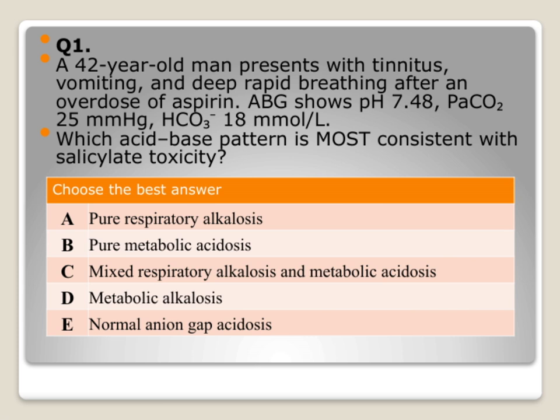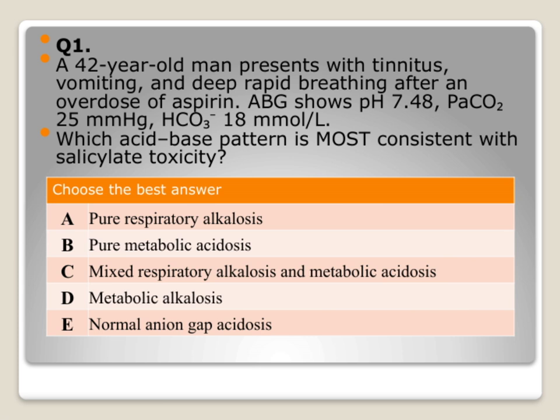Now, these findings point toward a mixed acid-base disturbance. The elevated pH suggests alkalosis, but the low bicarbonate indicates acidosis, and the low PaCO2 shows respiratory compensation. In the context of salicylate toxicity, or aspirin overdose, we often see a combination of metabolic acidosis and respiratory alkalosis. The metabolic acidosis results from the accumulation of salicylate and its effects on cellular metabolism, leading to an increased anion gap. Meanwhile, the patient's rapid breathing causes respiratory alkalosis.